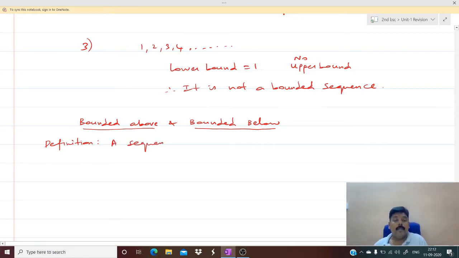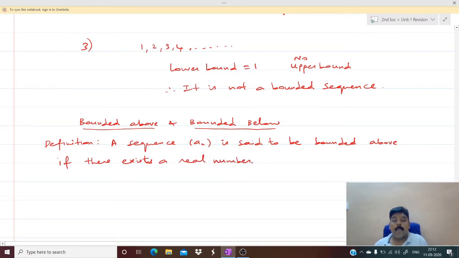A sequence a_n is said to be bounded above if there exists a real number k greater than 0 such that a_n less than or equal to k for all n.